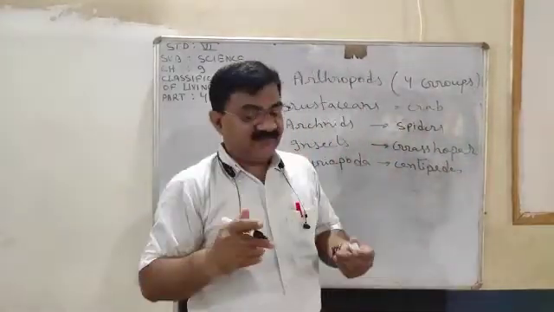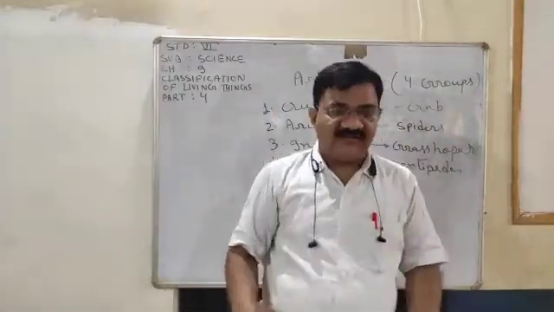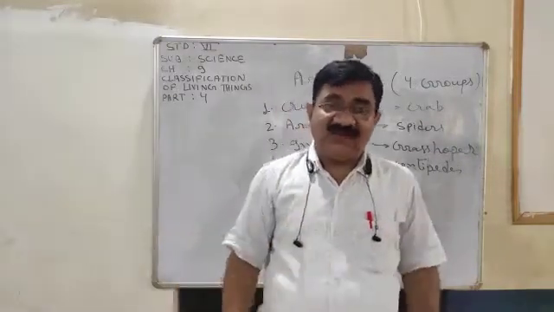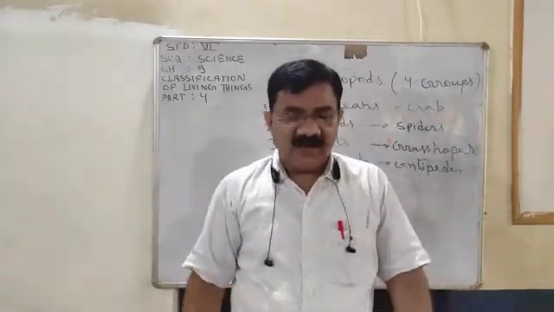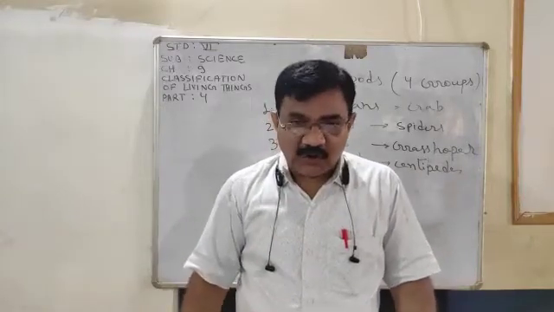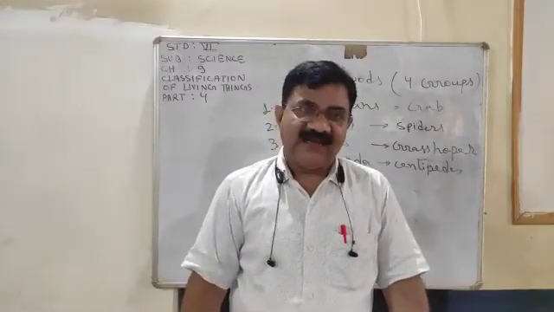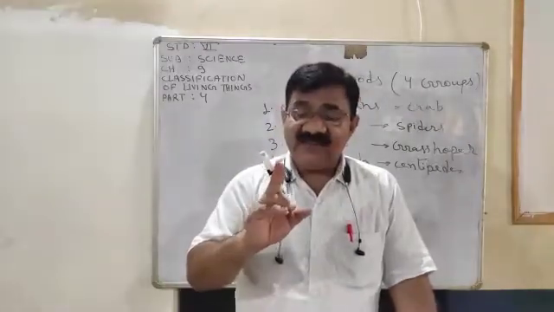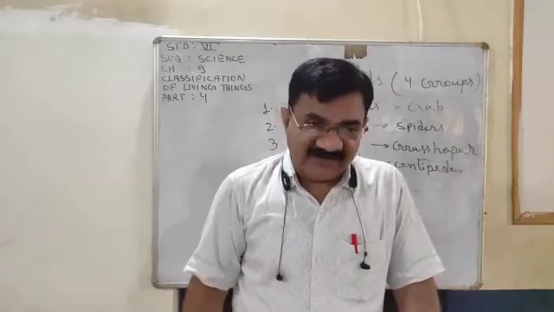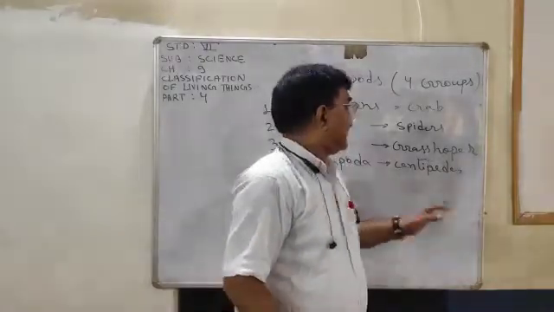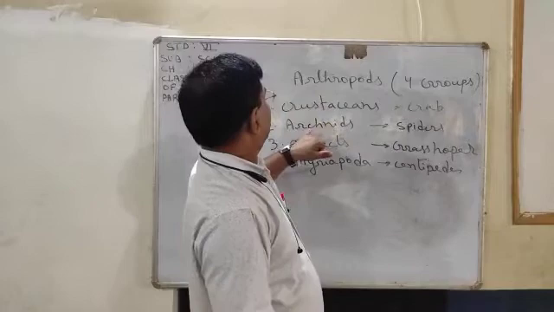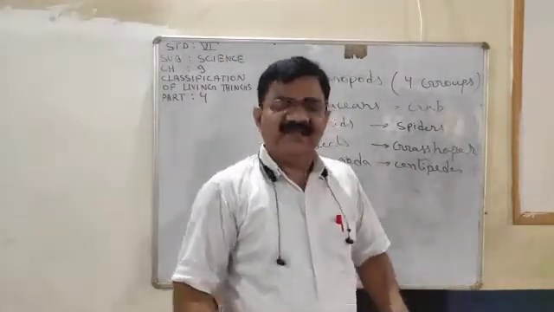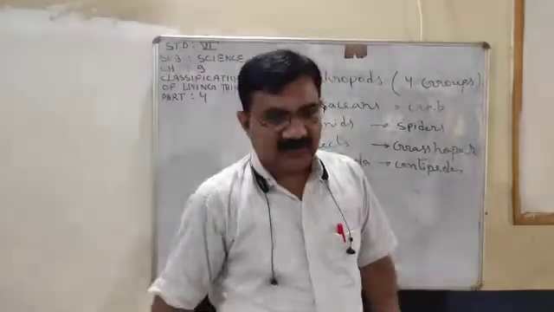Now dear children, once more let me make you understand that arthropods belong to the invertebrates group. They are the largest group of animals. They can live on land, in water and air, and the main characteristic is that they have jointed legs. They are classified into four groups: crustacean, arachnids, insects and myriapoda. Only this much about the arthropods.